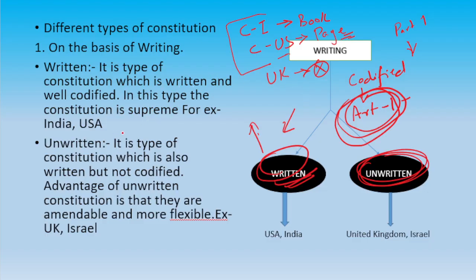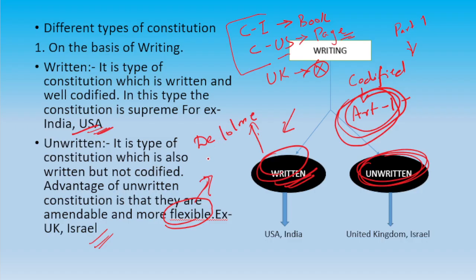Now the examples of written are India and the USA, and unwritten are the UK and Israel. What is the benefit of an unwritten constitution? It is more flexible. If we want to amend the constitution, we can amend it anytime, and that's why a philosopher, De Lolme, said that the British constitution is so supreme that it can do anything.